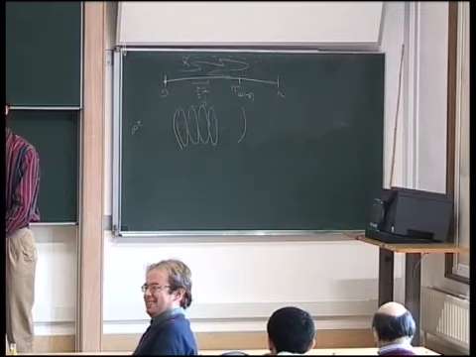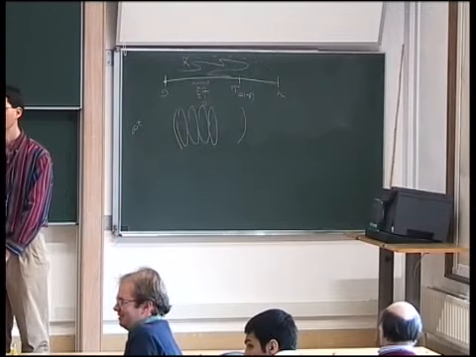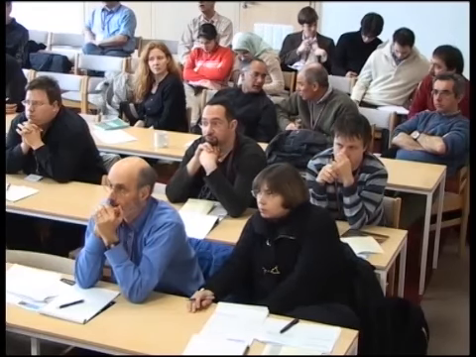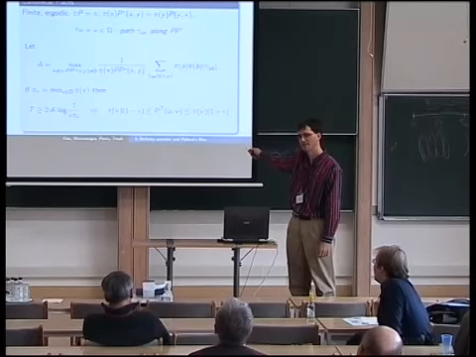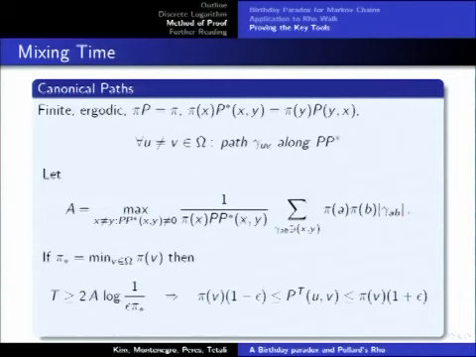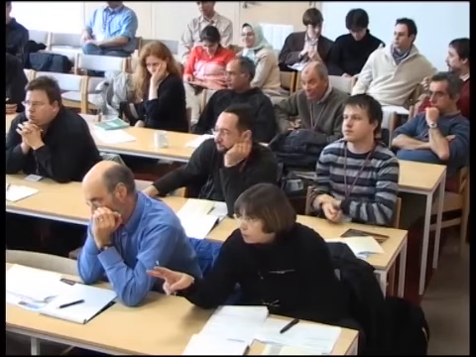Can I ask something? So your bound for non-reversible chains has pi min in the denominator? So you're saying this pi x P P star, is that what you're saying? Yes. So in this case, in the Pollard Rho walk, it's okay. But for general non-reversible chains, it's not okay because pi min can get really small.